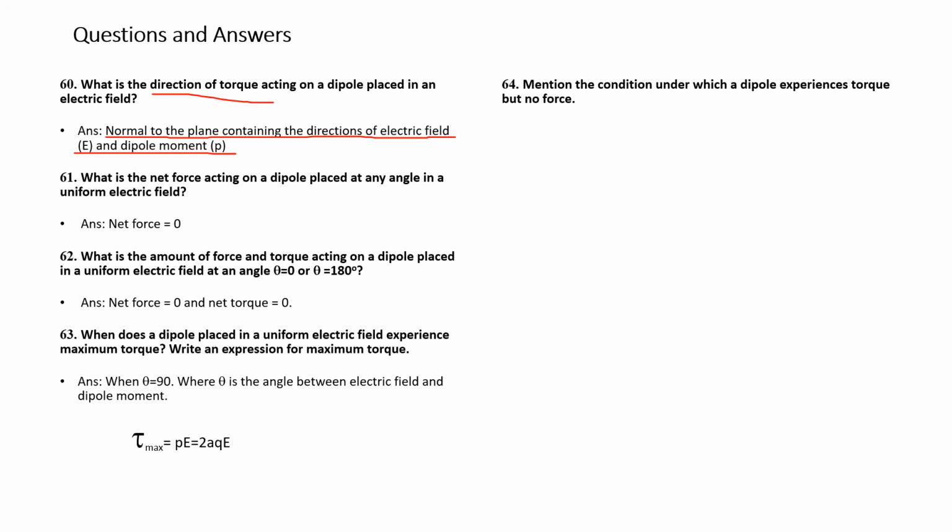Question number 64. Mention the condition under which a dipole experiences torque but no force. Answer. When the dipole is placed in a uniform electric field at an angle not equal to 0 and theta is not 180 degrees. The condition under which a dipole experiences torque but no force is when theta is not equal to 0 or 180, where theta is the angle between the electric field and the dipole moment.